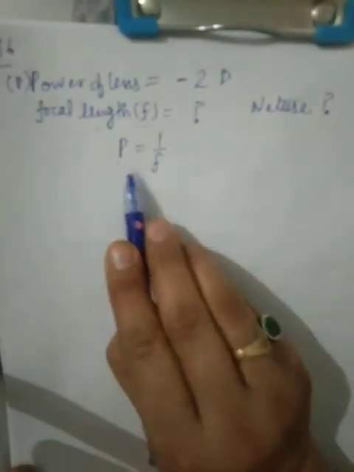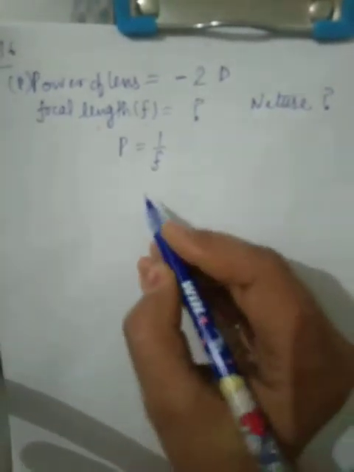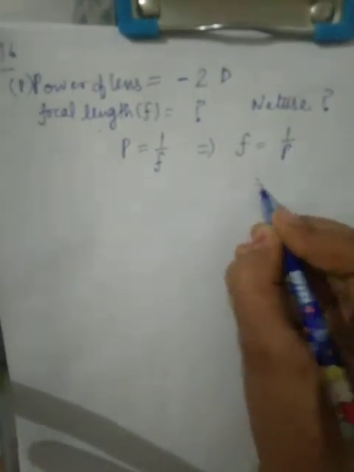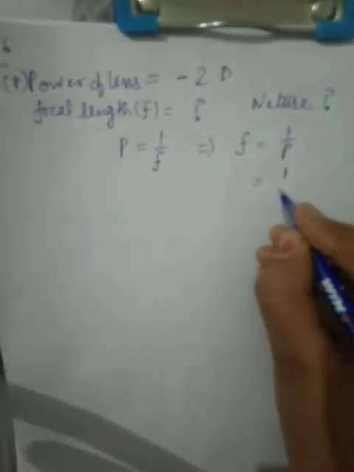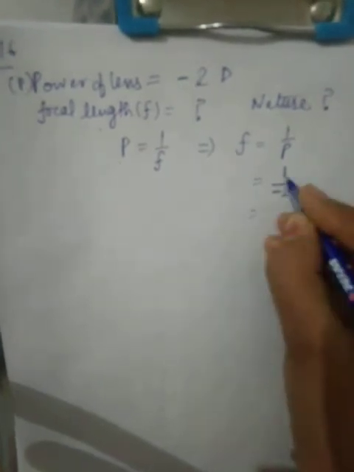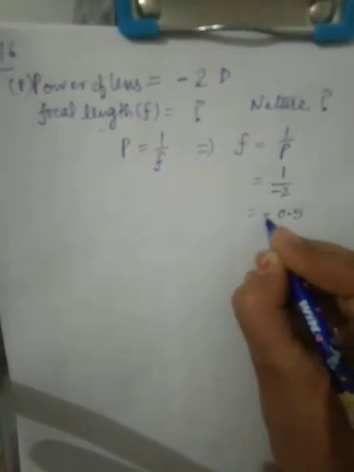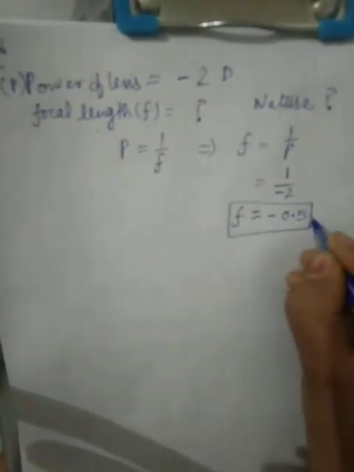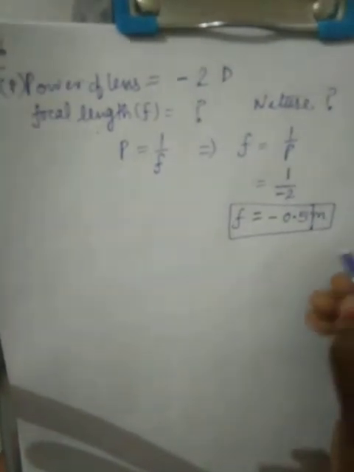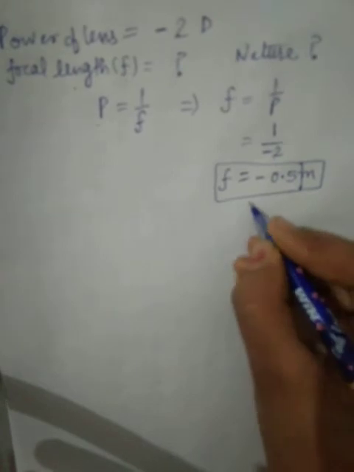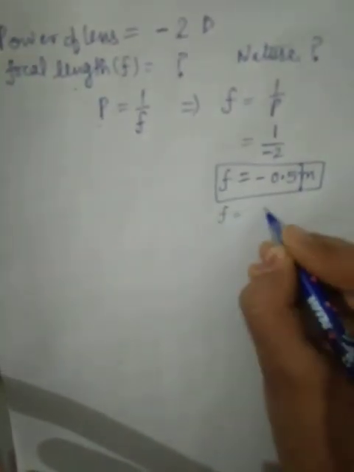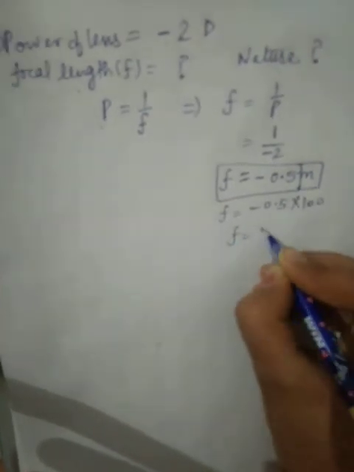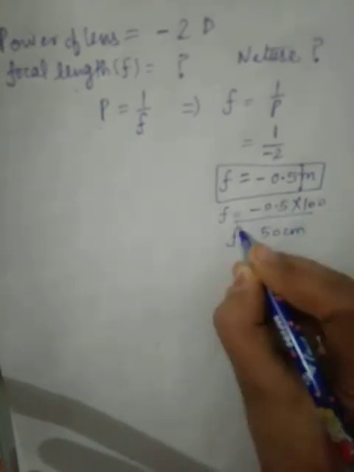As P is given to us, f is to be found out, so it implies f is equal to 1 upon P. What is P? P is -2 diopter. 1 by 2 is 0.5 with minus sign. So focal length is equal to -0.5 meter. If we want to convert the focal length into centimeter, we can multiply it by 100. -0.5 into 100, so it will be equal to -50 centimeter.